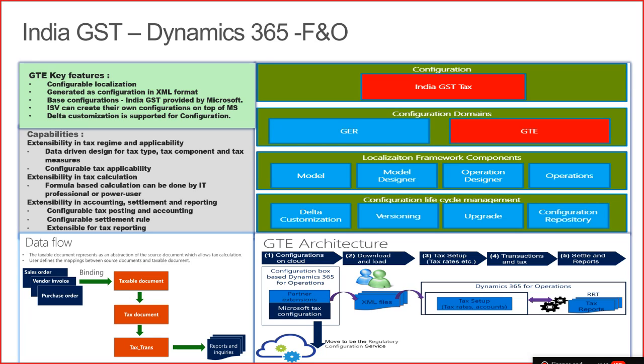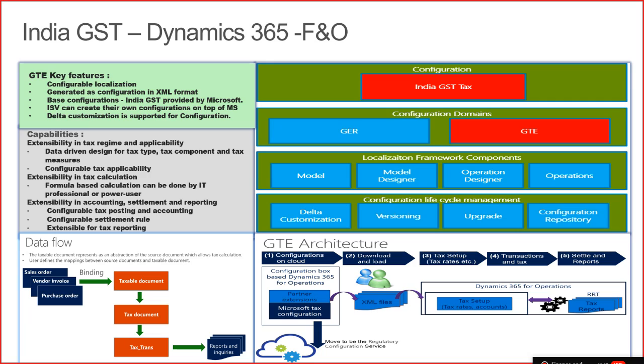Next is the data flow. You can see on the slide, the tax document. There is a source document, sales order, vendor invoice, that you bind with the taxable document. So you have seen the taxable document. The taxable document is a document which reads the data from the source document. The source document has different tables, so the taxable document actually reads the data from the source document.